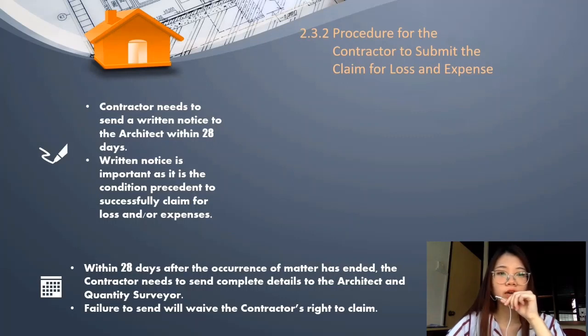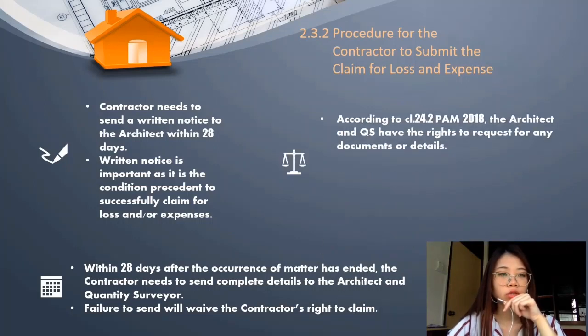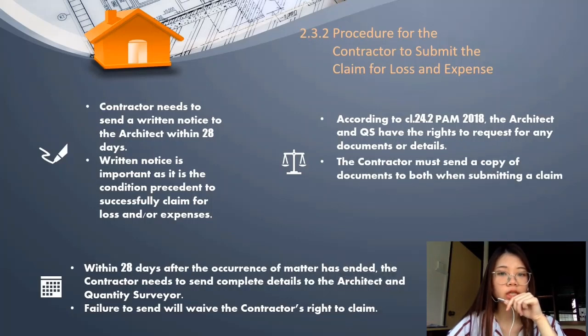Within 28 days after the matter referred in clause 24.3 or within a longer period which has been agreed by the architect in writing has ended, the contractor needs to send complete details regarding the claim for loss and expense, including calculations, to the architect and quantity surveyor. Failure to send the details in the given time frame will waive the contractor's right to claim for the loss and expense. According to Clause 24.2 PAM 2018, the architect and quantity surveyor have the right to request any documents or details regarding the loss and expense that the contractor intends to claim.